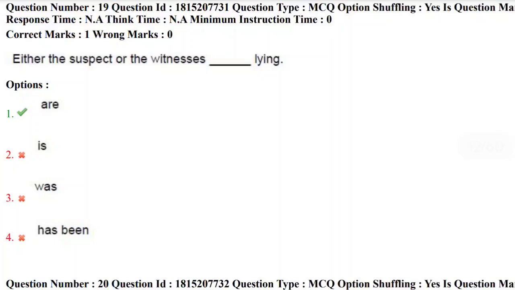Either the suspect or the witness ___ lying. Yes, here we need to fill the blank with the correct helping verb, and the options are is, was, has been. Yes, here you need to fill this blank very carefully, either the suspect or the witnesses. Here witnesses is in plural, so we need to fill the blank with the plural helping verb, that is are. Either the suspect or the witnesses are lying. So the correct answer here is first option.